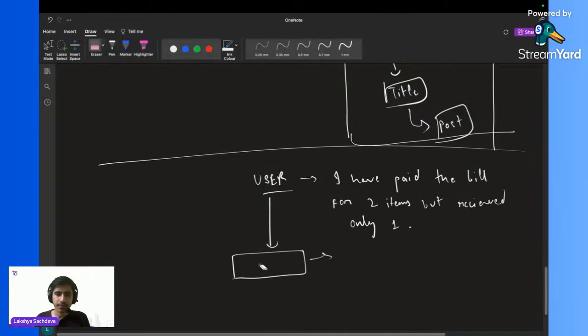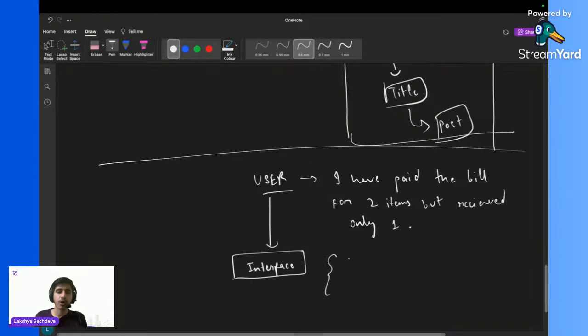Let's say I have kept an interface over here. This is my interface bot. What is my interface bot going to handle?